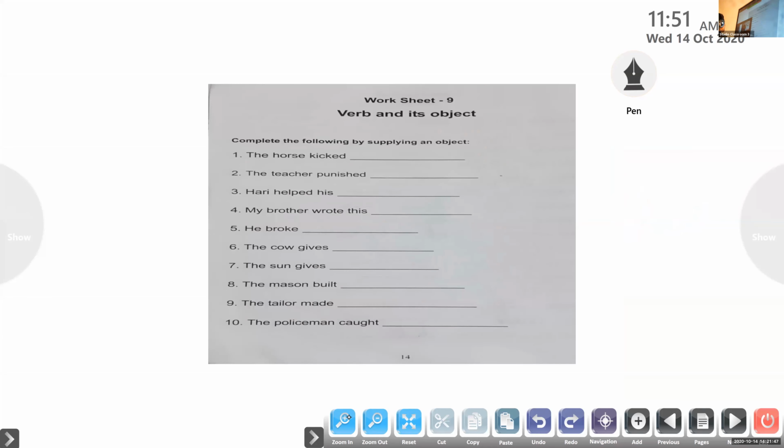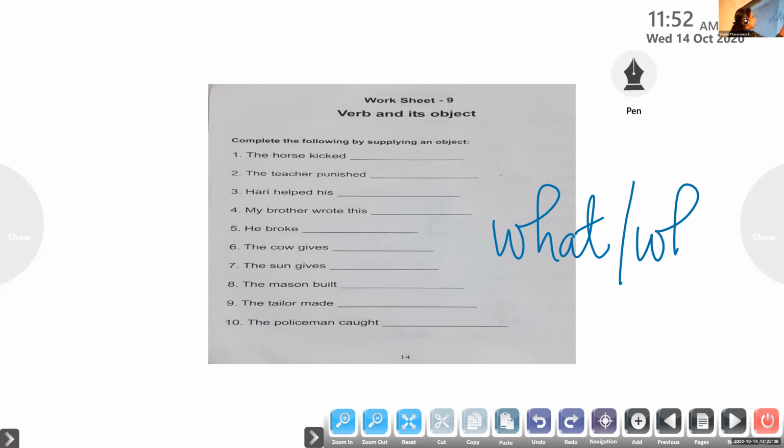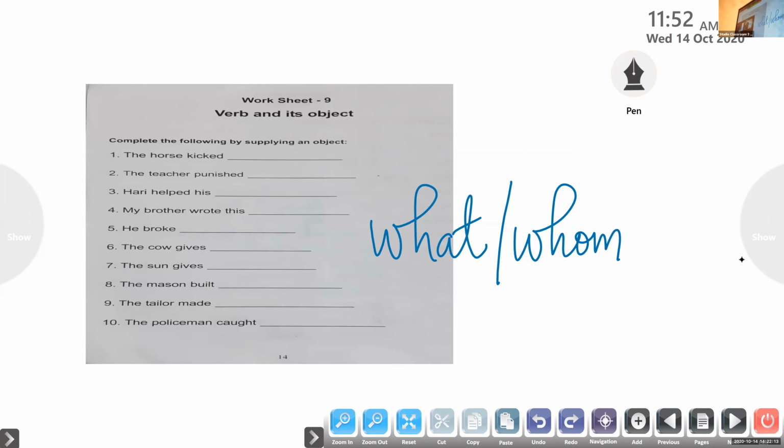Now there is an exercise for you children. Here in this exercise, the subject is already given, but we have to find out the object of the sentence. In order to find out the object, we have to ask either the question what or whom. Is that clear to all of you? So all of you open your workbook to page number 14 and we'll be doing the exercise.